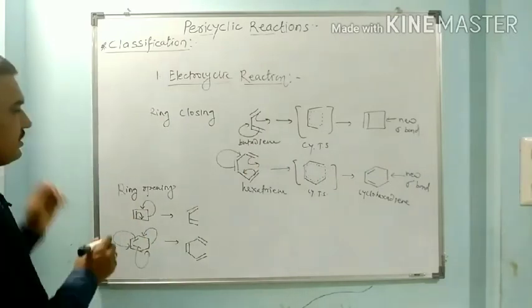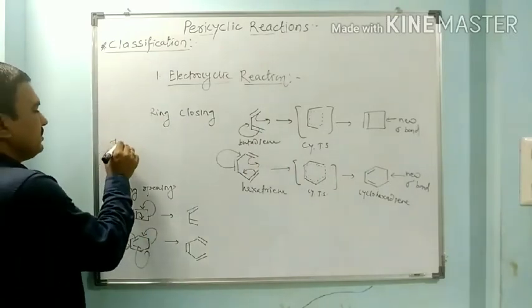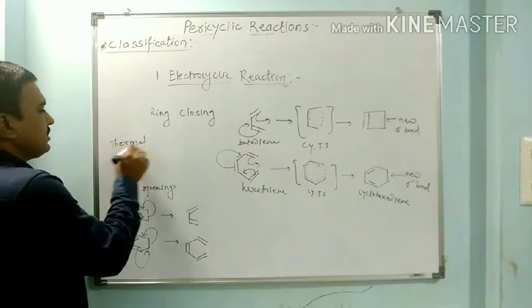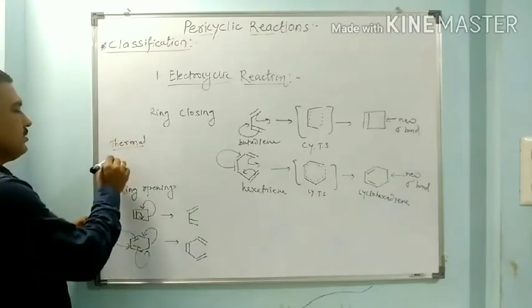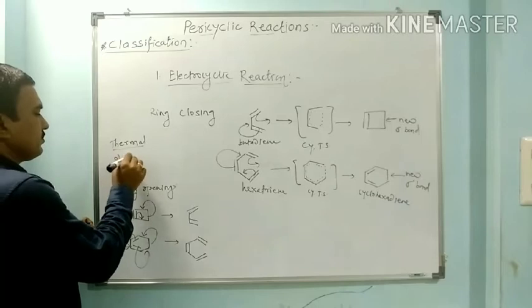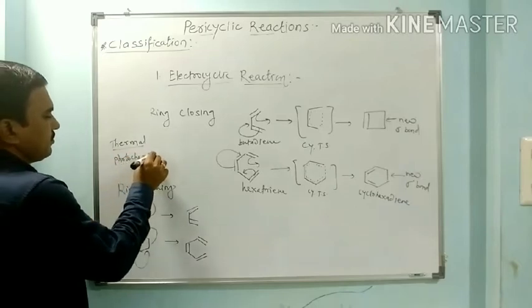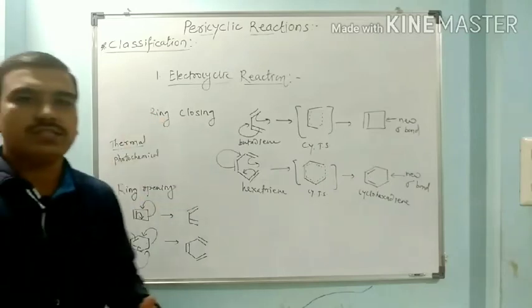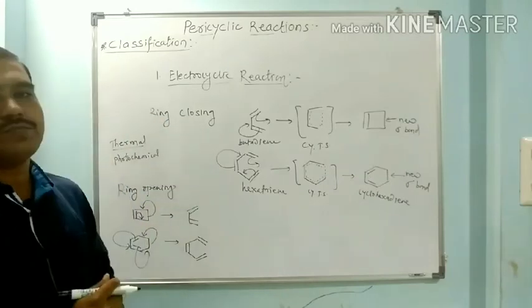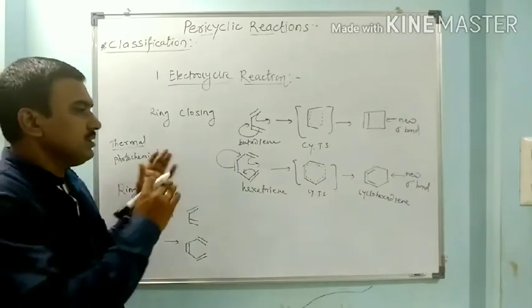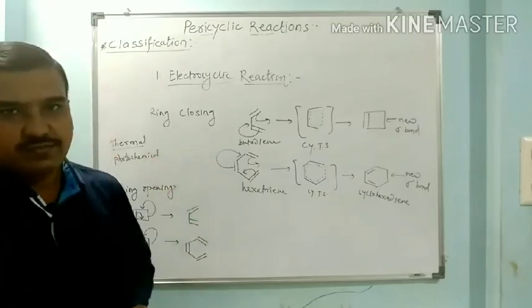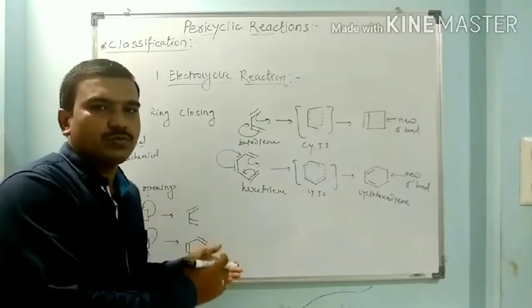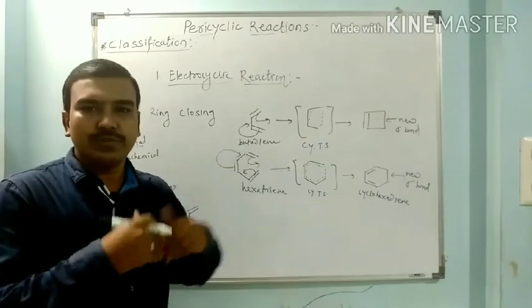These reactions can be performed by using heat. So this can be a thermal reaction or a photochemical reaction. It can proceed by heat or it can proceed by light. Now this is electrocyclic reaction, in which we have observed two things, ring closure and ring opening.